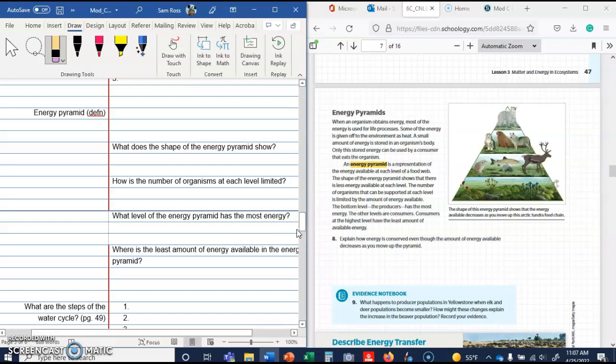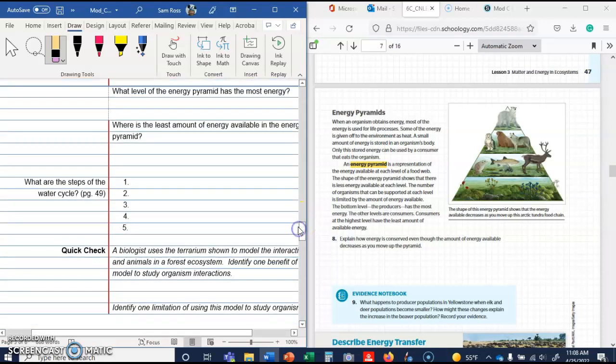Where is the least amount of energy available in the energy pyramid? Consumers at the highest level have the least amount of available energy.